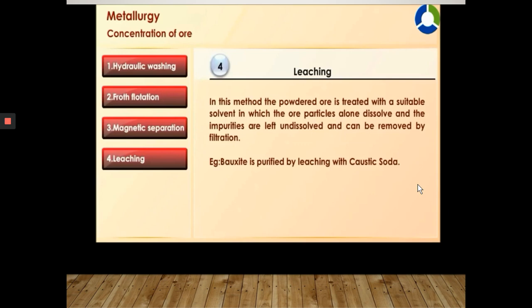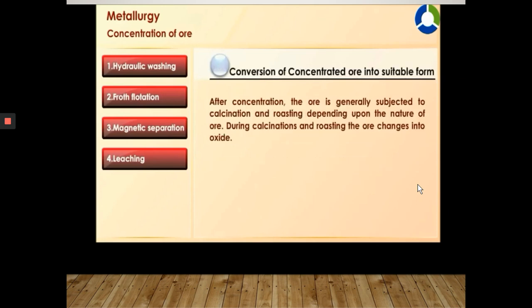Leaching. In this method, the powdered ore is treated with a suitable solvent in which the ore particles alone dissolve and the impurities are left undissolved and can be removed by filtration. Bauxite is purified by leaching with caustic soda.